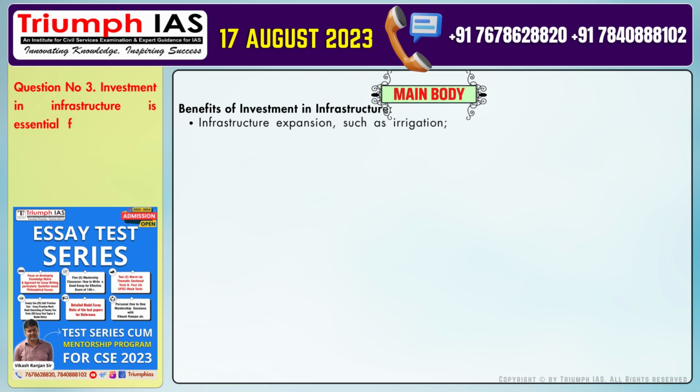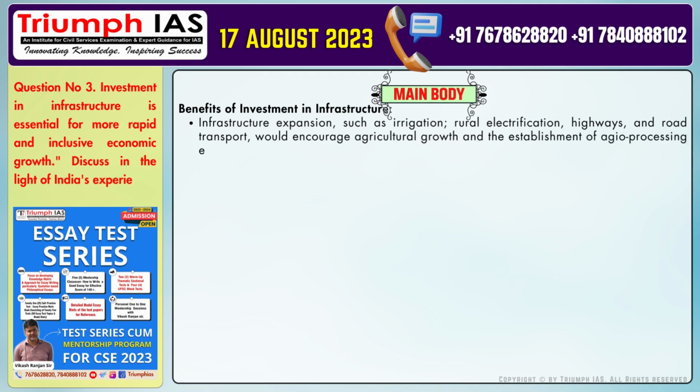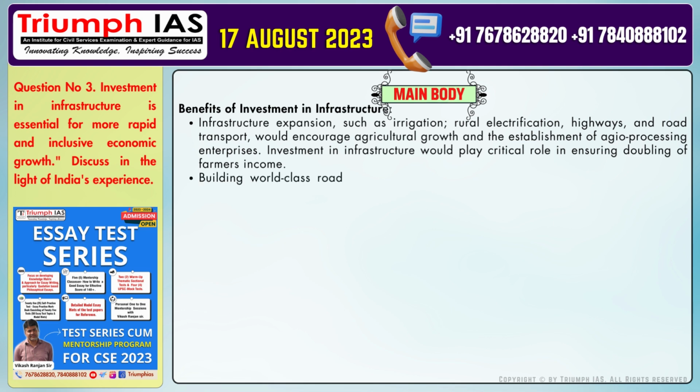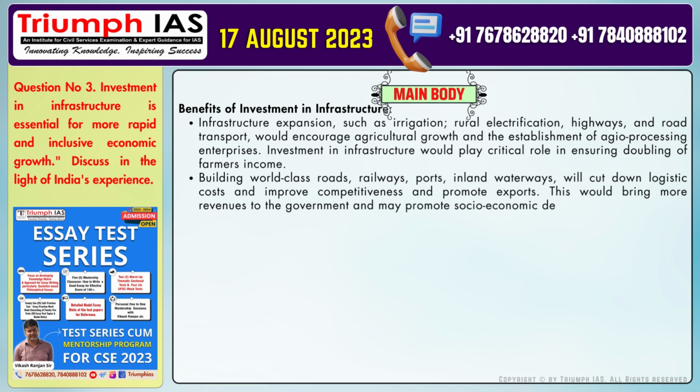Number 1. Infrastructure expansion, such as irrigation, rural electrification, highways, and road transport, would encourage agricultural growth and the establishment of agro-processing enterprises. Investment in infrastructure would play a critical role in ensuring doubling of farmers' income. Number 2. Building world-class roads, railways, ports, inland waterways will cut down logistic costs and improve competitiveness and promote exports. This would bring more revenues to the government and may promote socio-economic development.